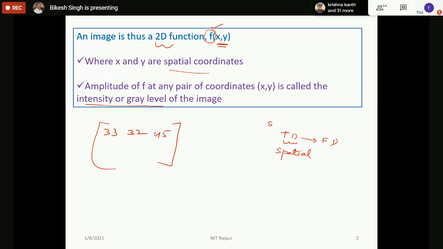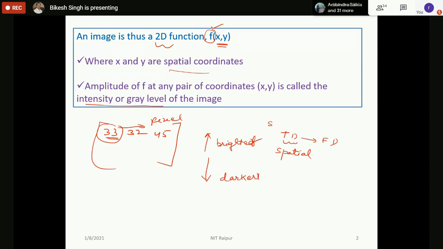The computer stores it in the form of a matrix. Whenever I want to process it using any software, the computer always stores it in the form of a matrix, and any single value in this image is called a pixel. The value of this pixel actually defines the gray level intensity or the color of the image at that particular point. If I talk about a gray image or black and white image, if the value is high, it is generally a brighter area, and if the value is low, it is generally a darker area.